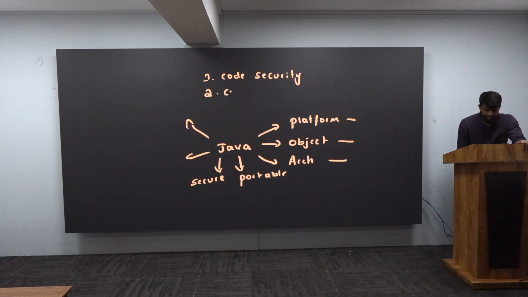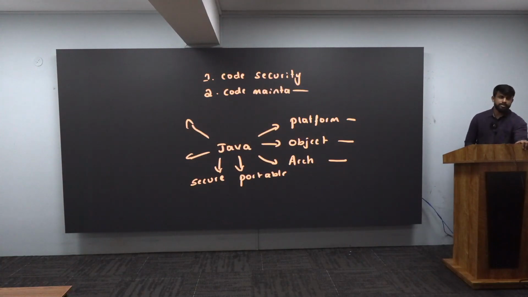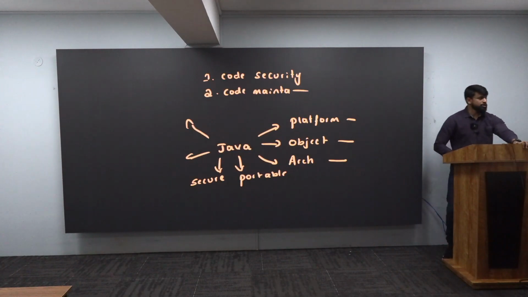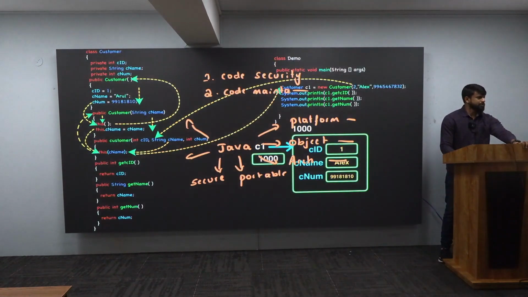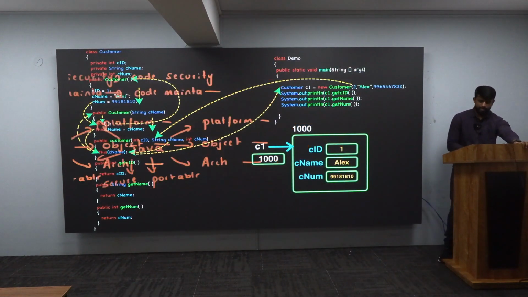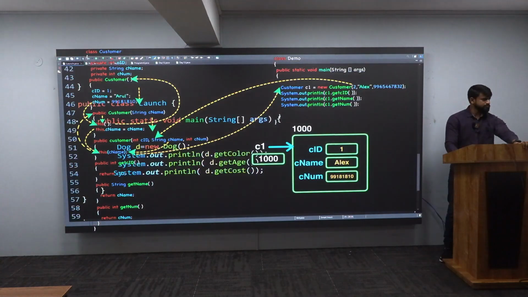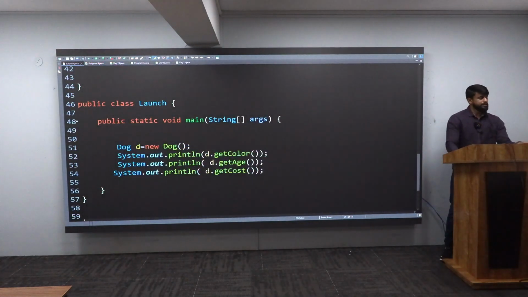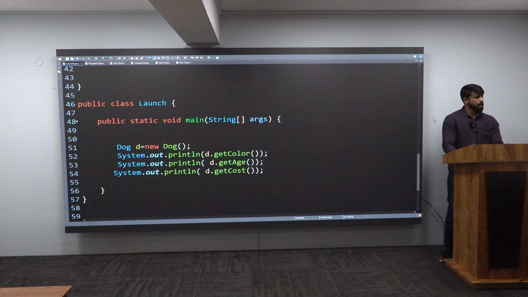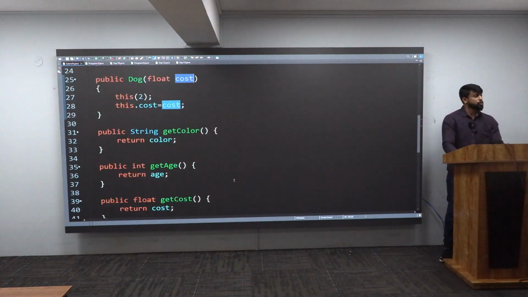Number two is code maintenance. What is that? Now you'll ask me, what is code maintenance? If you look at my program, or maybe I'll get my Eclipse, look at how my program is presented. How beautifully I have maintained the code.